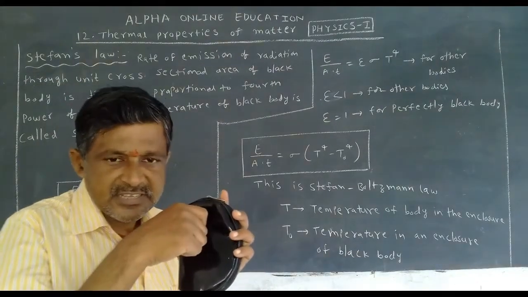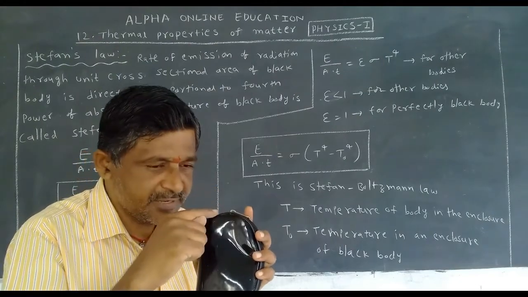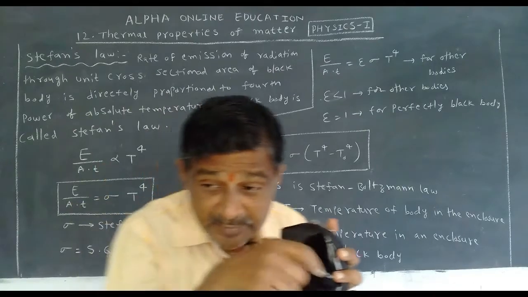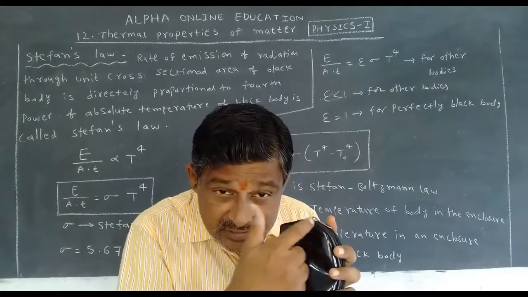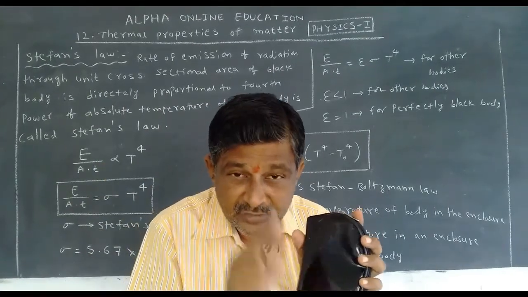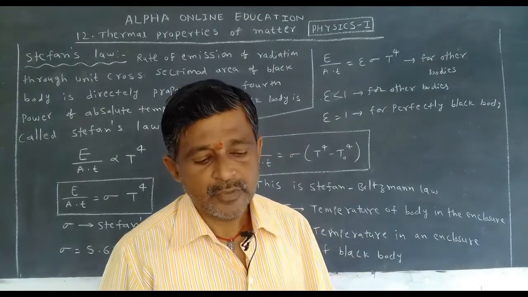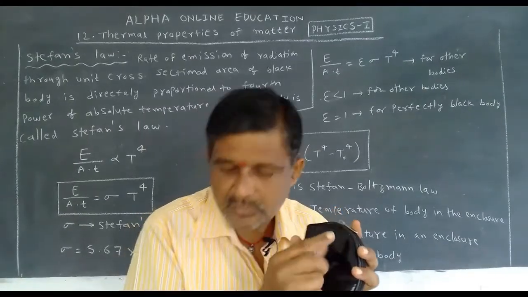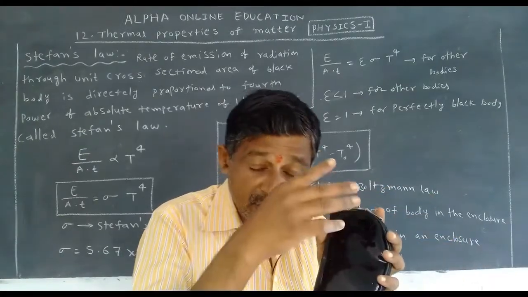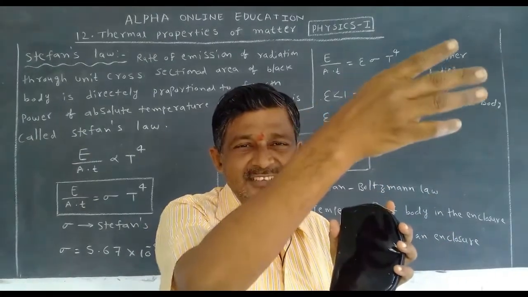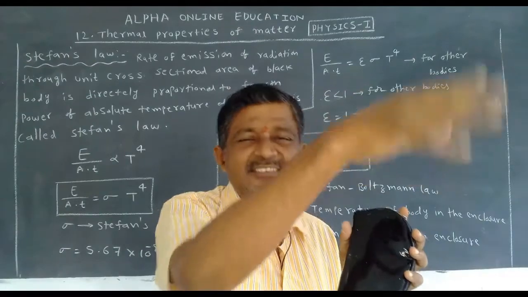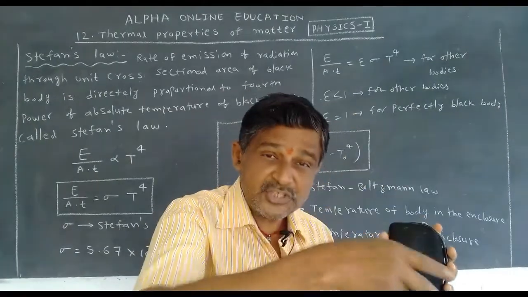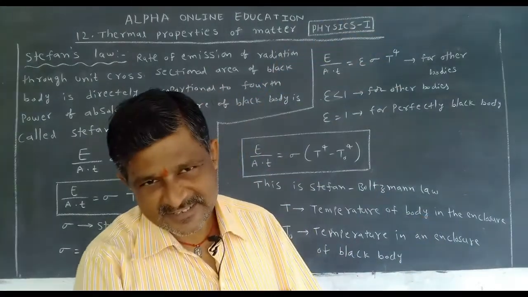It emits energy when its temperature is more than the surroundings. How much energy is emitted depends on the fourth power of this temperature. If the temperature increases, say 40 degrees, it emits some radiation; at 50 degrees, the energy is increased; at 60 degrees, the energy is increased.